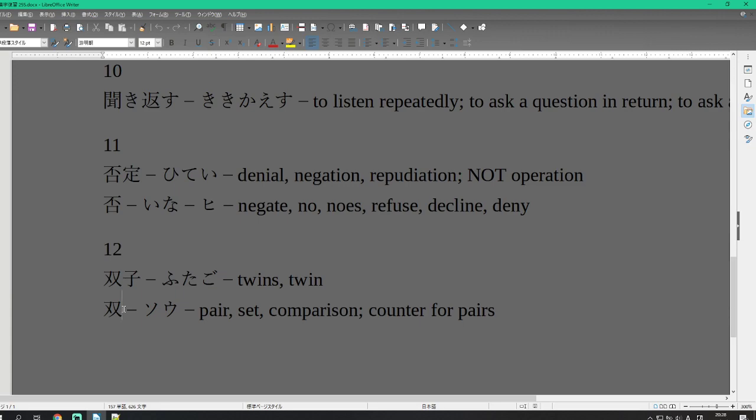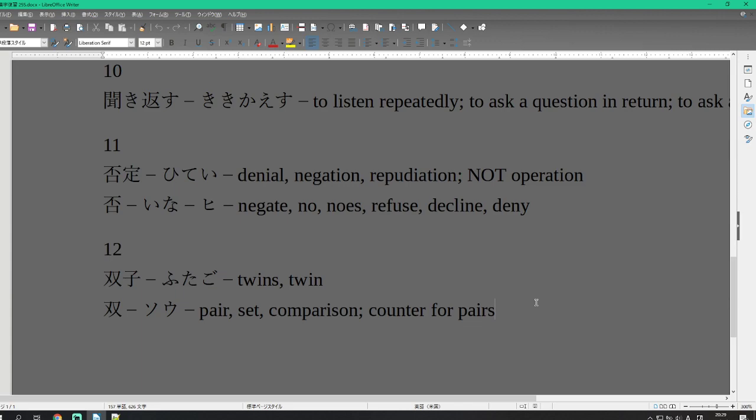Let's see what that radical is. I think it's furthermore, again. Yep, again or the right hand. So it's literally again. So it's a pair, a set or a comparison, a counter for pairs. The only real difference between the right and the left radical is how it's written when you're writing by hand. One is bent concave and the other is convex.